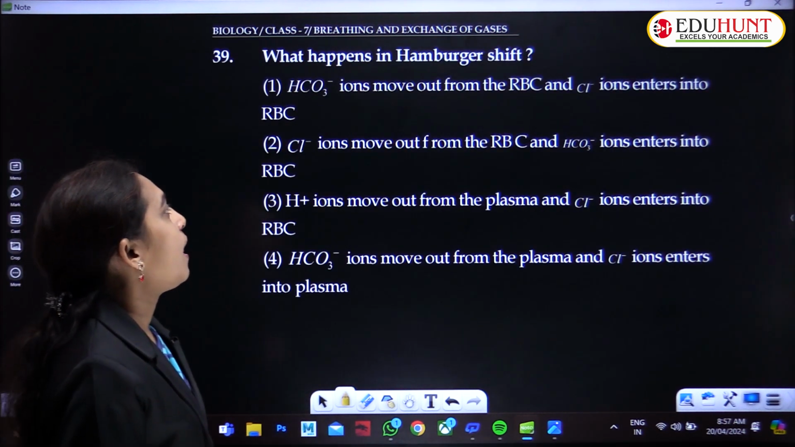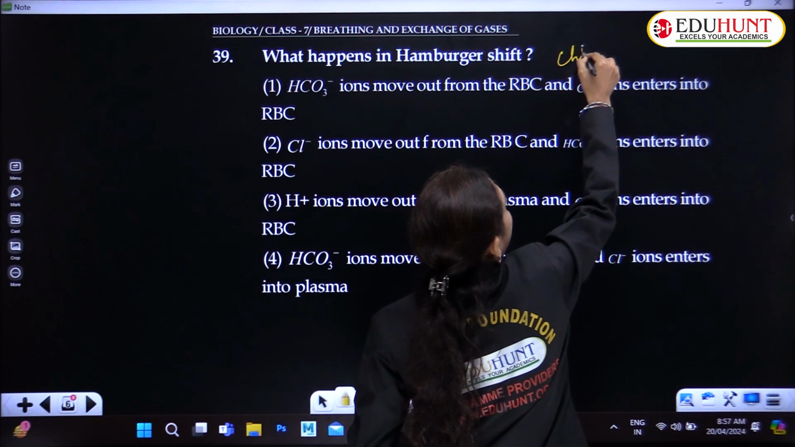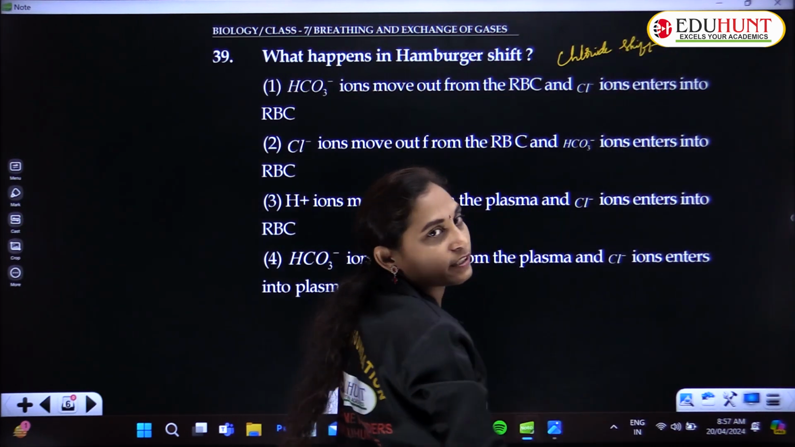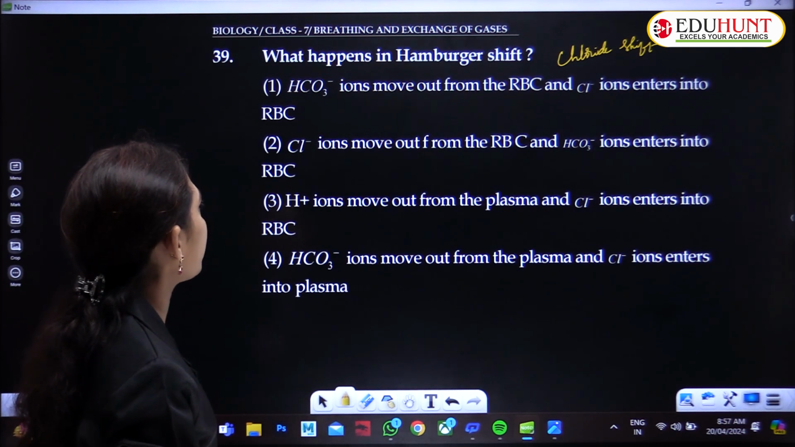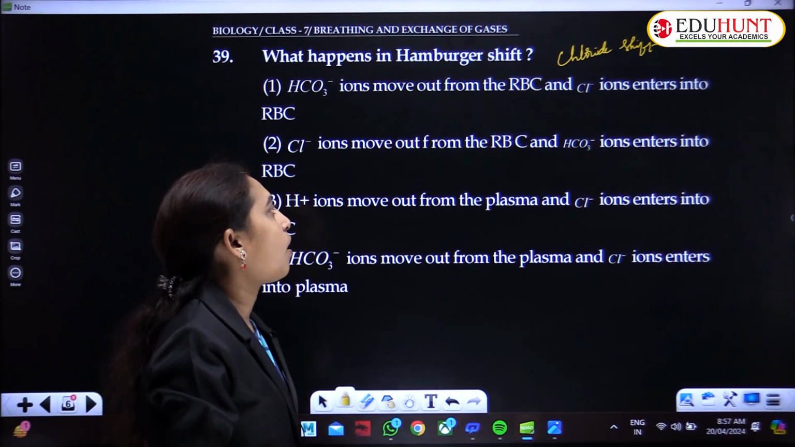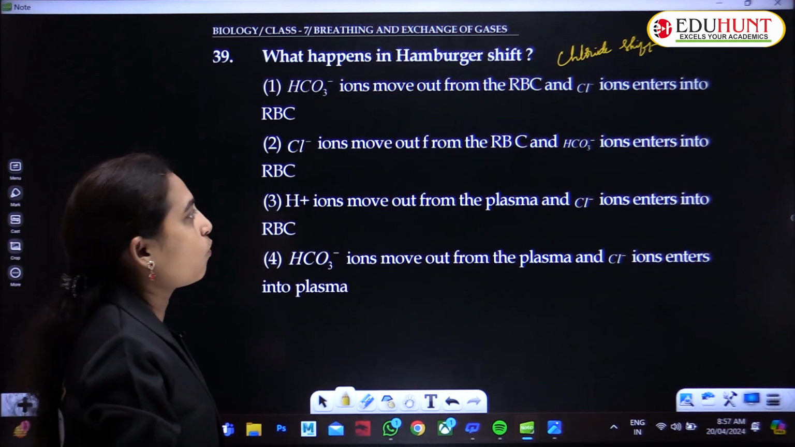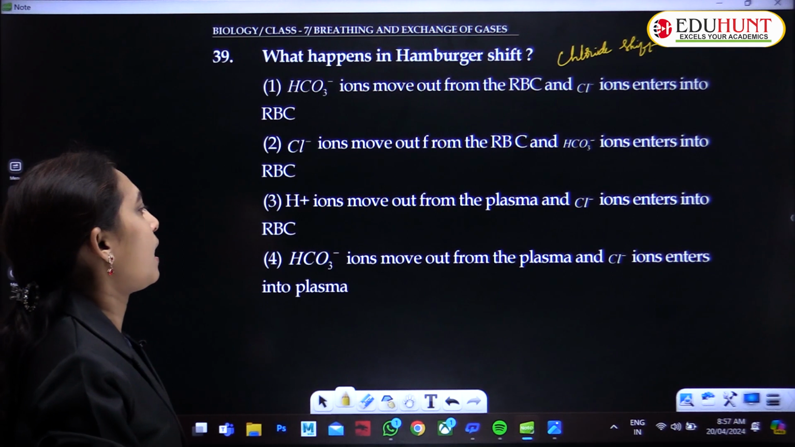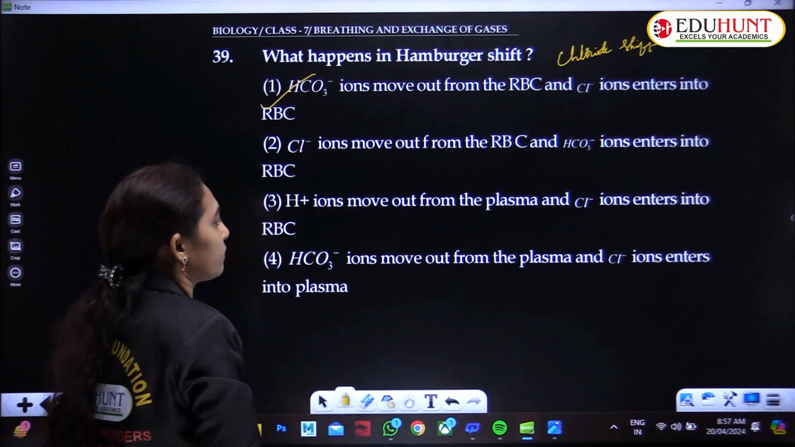What happens in Hamburger shift? Hamburger shift is nothing but chloride shift. Chloride shift happens when bicarbonate ions move out of the RBC and chloride ions enter the RBC. This is chloride shift.